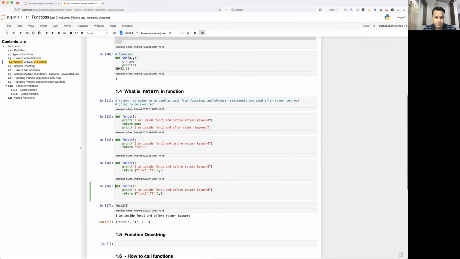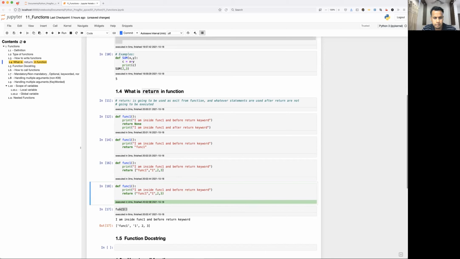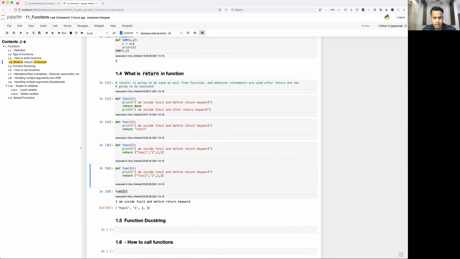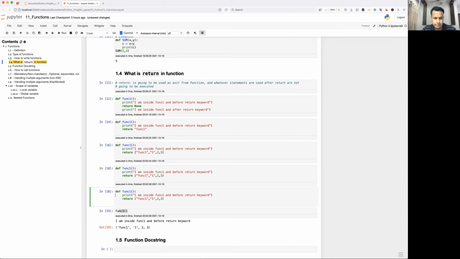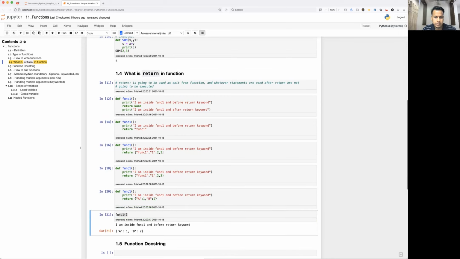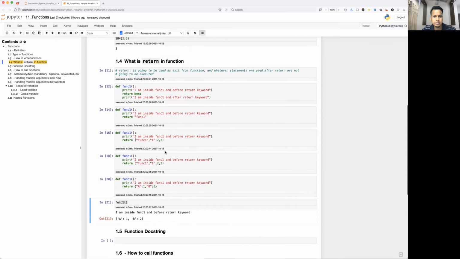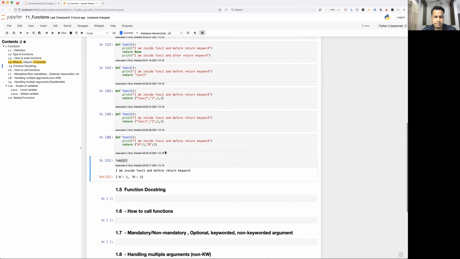Similarly, you can write any dictionary, or a tuple. See here, you can return a dictionary. So there's no limitation, any kind of data type can be returned. Let me write one dictionary here, A:1, B:2. Okay, so that's how return works. Please remember, after return, no matter how many statements there are, they are not going to be executed.